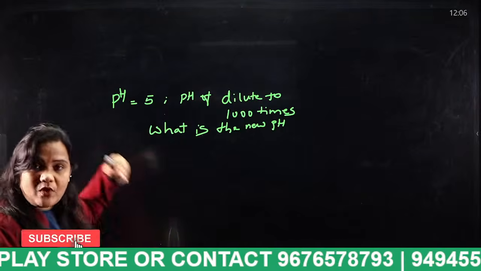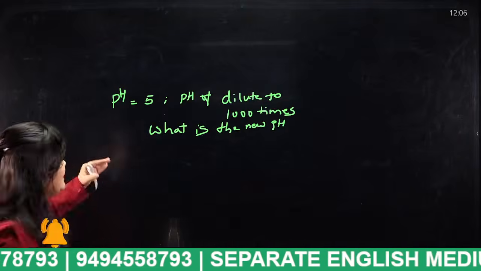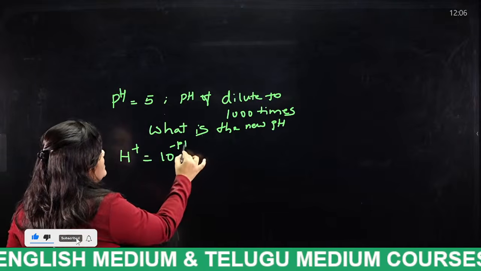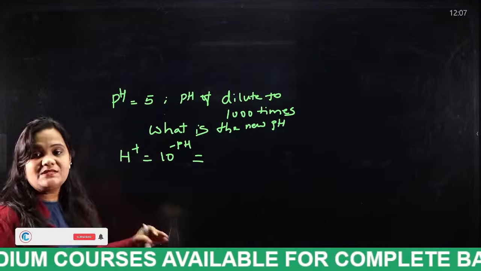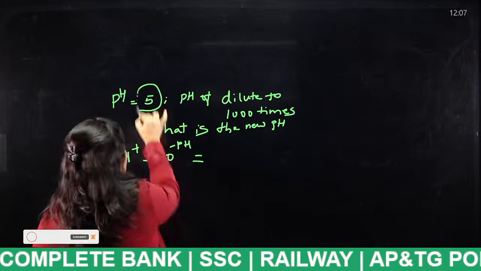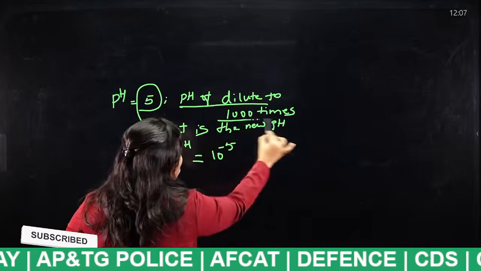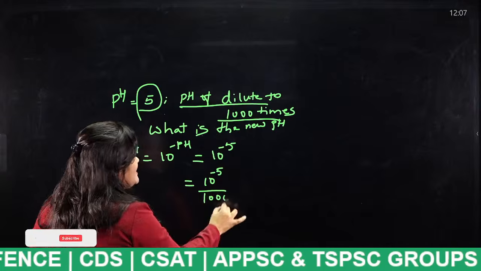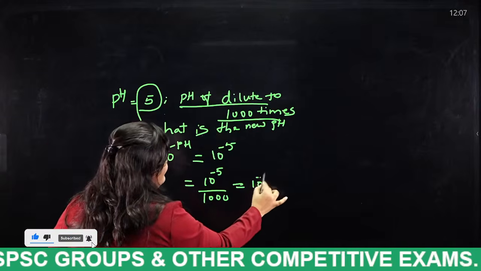If these types of questions are asked, how will you solve them, students? First, what is H plus? H plus equals 10 power minus pH. This is the formula to find H plus ions. So what is pH here? 10 power minus 5. They have said the solution is diluted 1000 times. That means 10 power minus 5 divided by 1000, so we will get 10 power minus 8.